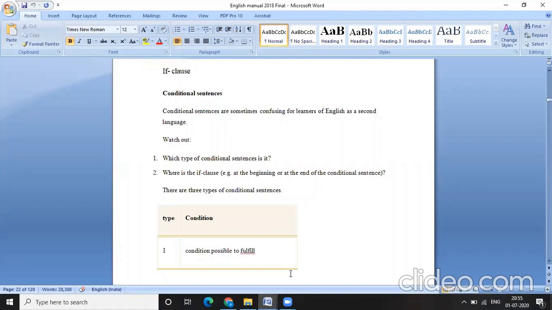Phrases and clauses. So the basic point that we got to learn through this video is how does one differentiate between a phrase and a clause. What we learned here was that a phrase in itself cannot necessarily convey a complete message. That is, it may or may not have a verb. But when it comes to a clause, it has a verb and it can exist on its own independently, being able to convey a certain complete message.